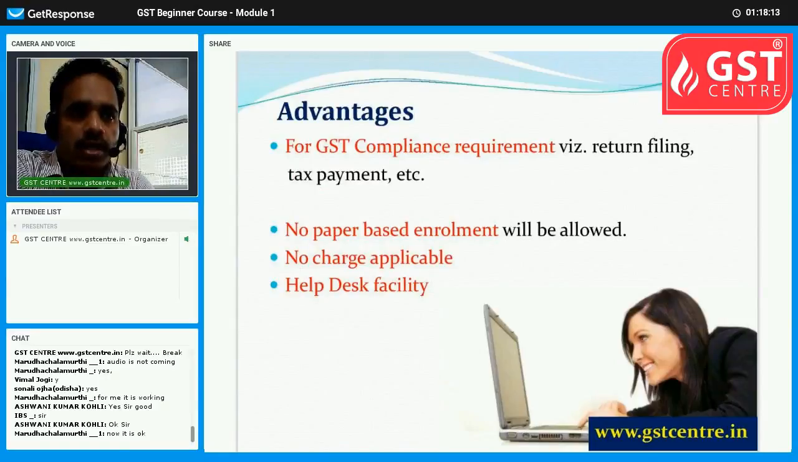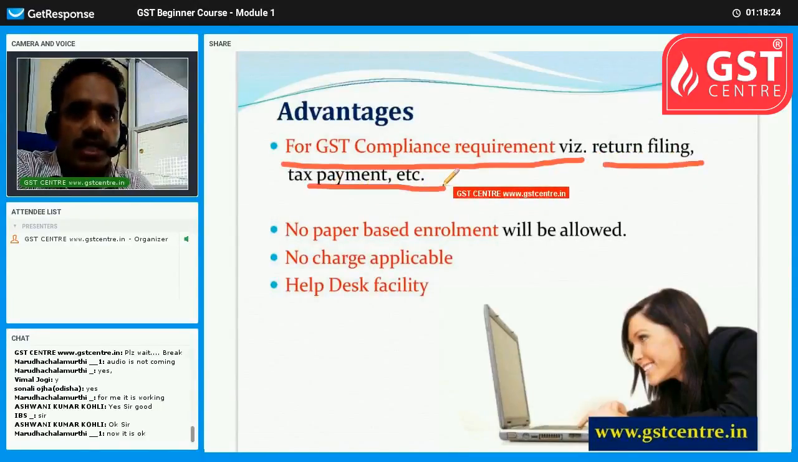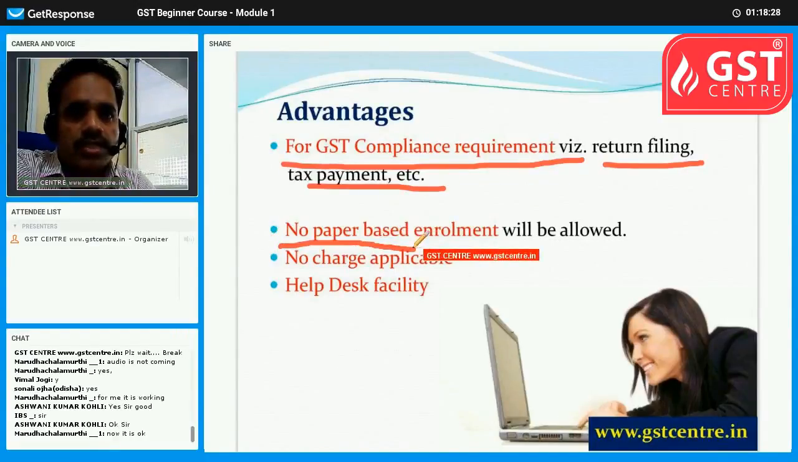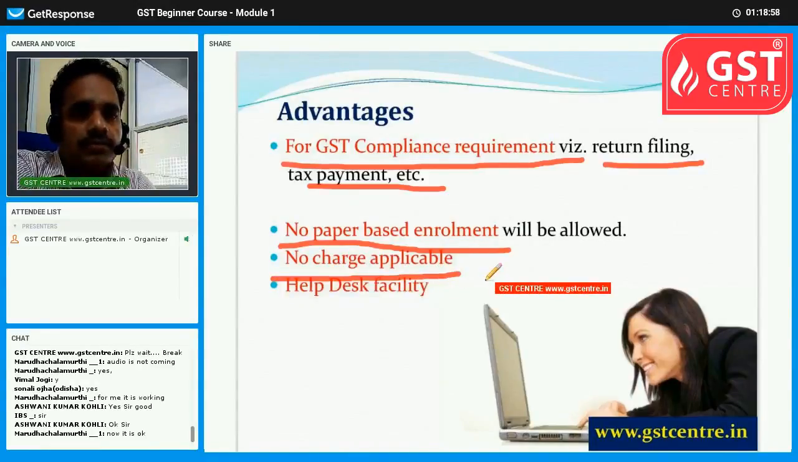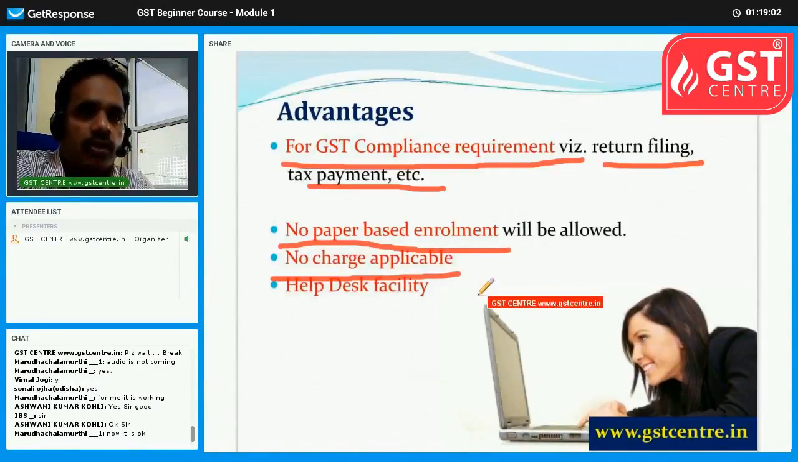What are the advantages of this enrollment system? It is useful for GST compliance requirements. It is a necessity for return filing, tax payment, etc. under the new GST system. And there is no paper-based enrollment. You don't have to go to a government office. You can sit comfortably in your office, or otherwise get the assistance of a tax consultant or a chartered accountant, and they can comfortably sit in their office and complete the enrollment procedure on submission of necessary documents from your end. And no charges are applicable: no fees, no deposit, nothing for enrollment.